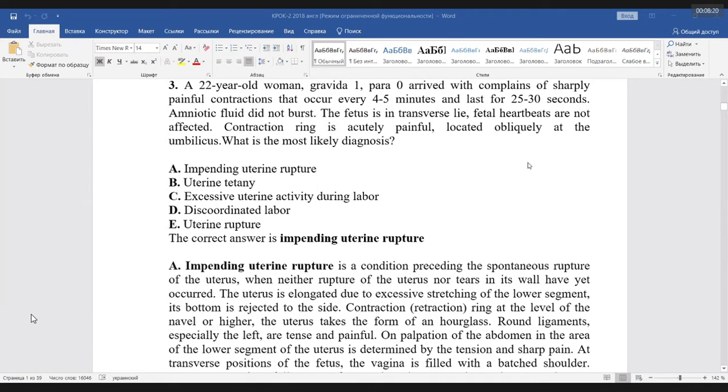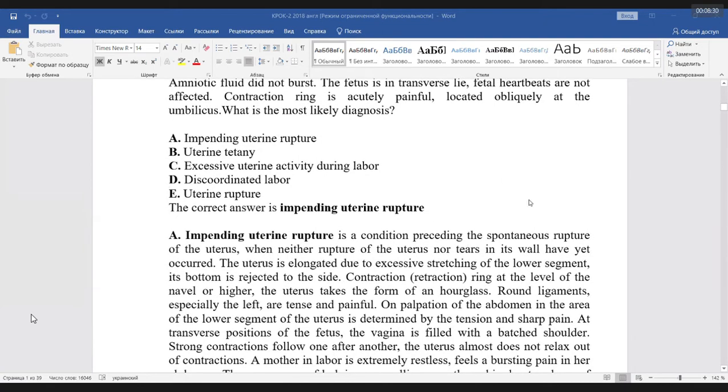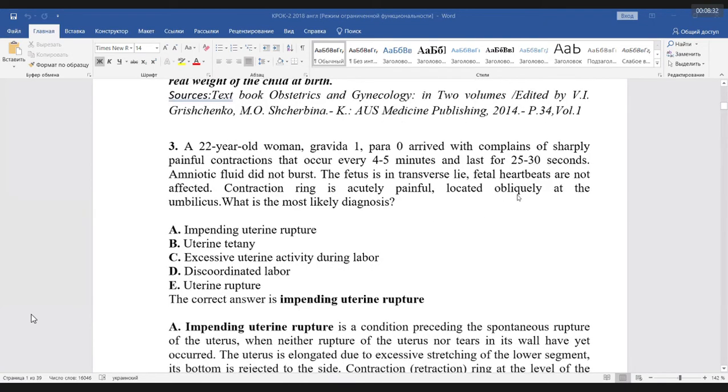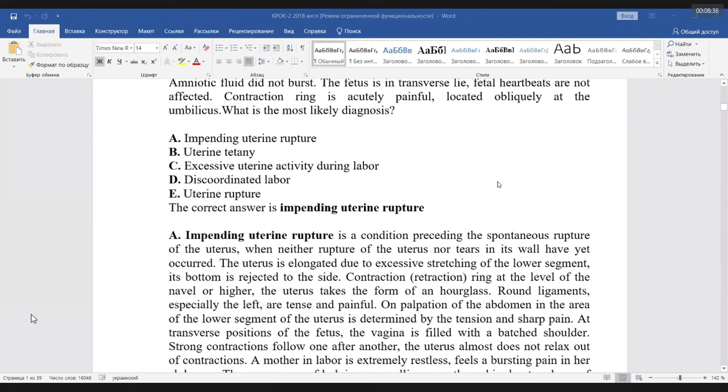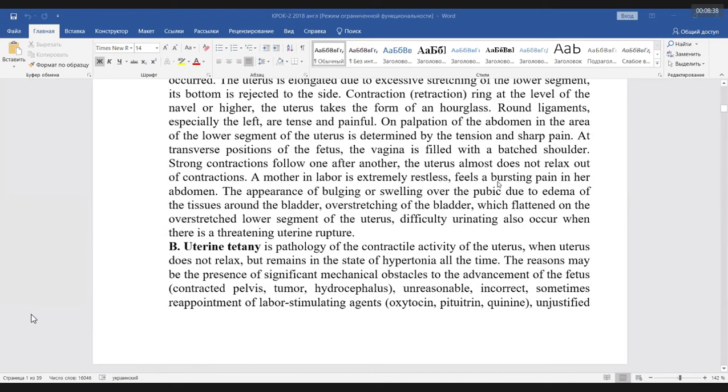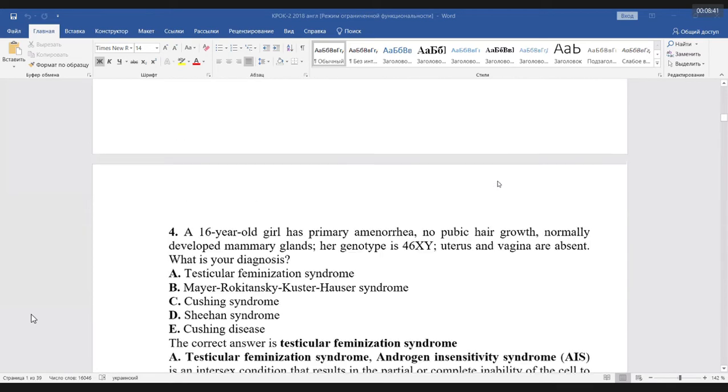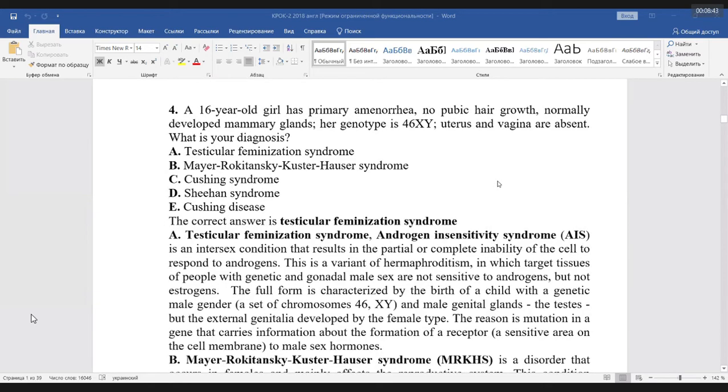This is the main. Impending rupture I never see this, but risk of the rupture maybe. Uterine rupture here, no, because we have fetal heartbeat, you see here, and contractions of the uterus. But remember, usually they describe a contraction ring if they speak about the impending or risk of the rupture of the uterus.